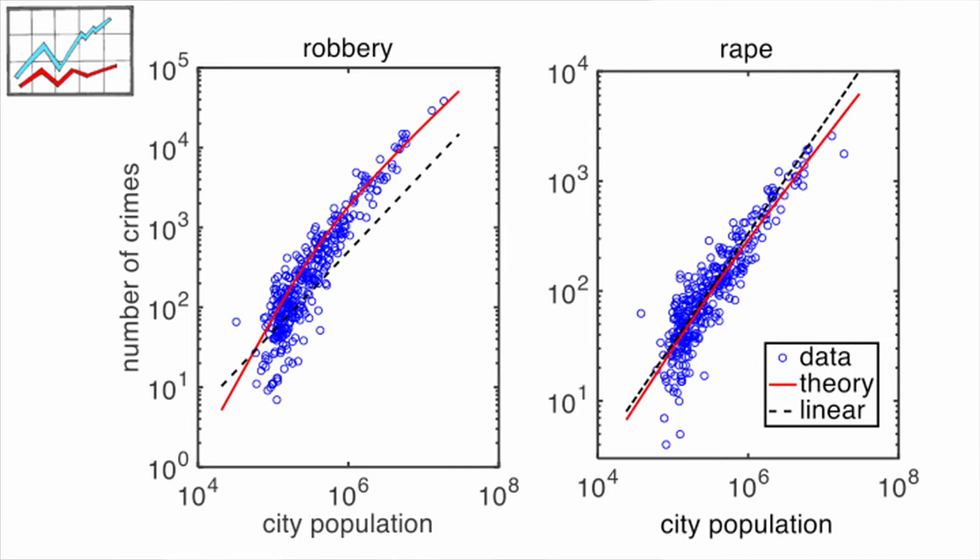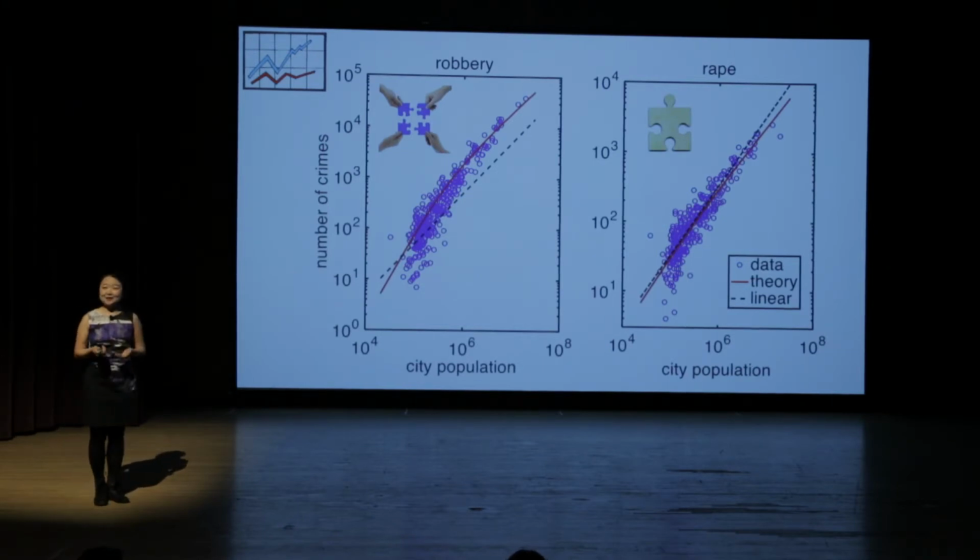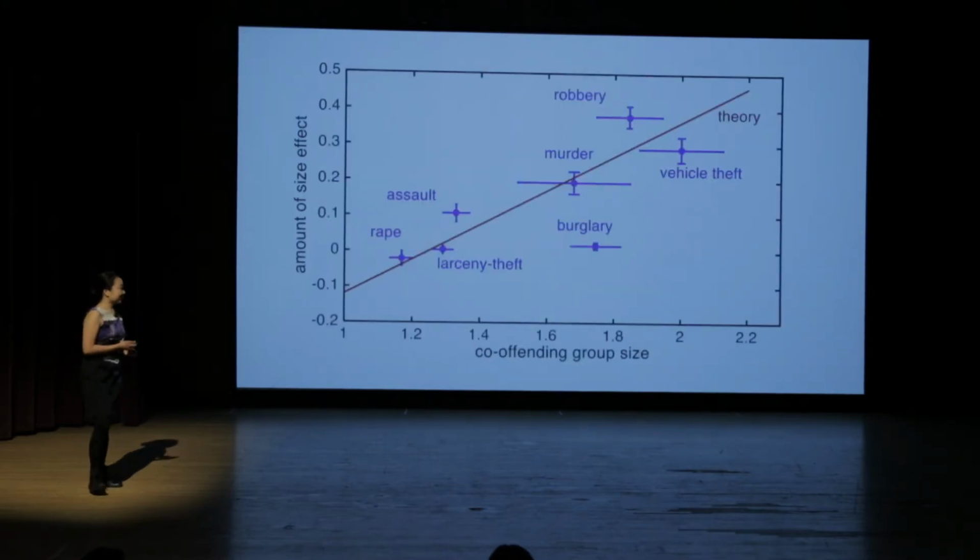What I'd like to highlight here is that it is actually one same math equation that goes behind both of these pictures. Why can one same equation explain both? It turns out the answer is robbery is often a group crime. The number of partners needed is higher, while rape is mostly a solo crime.